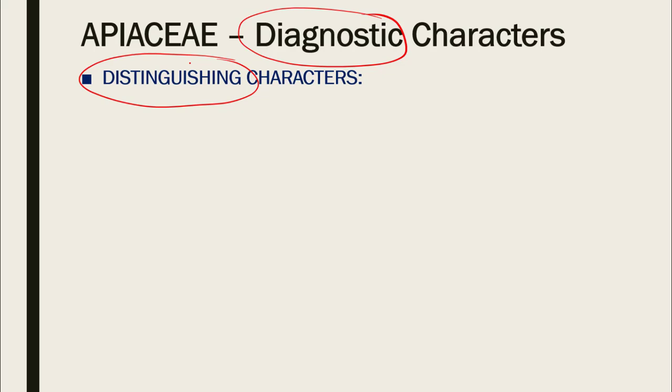But distinguishing characters are a few specialized characters of a particular family, and as the name indicates, diagnostic or distinguishing, they differentiate or distinguish that particular family from other families or related families.